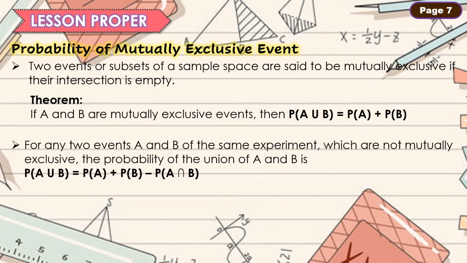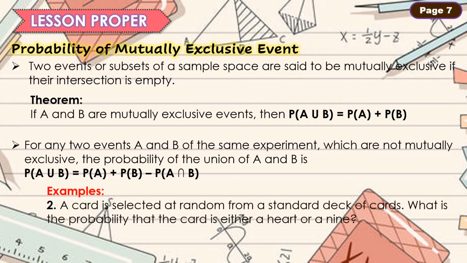Another, for any two events A and B of the same experiment which are not mutually exclusive, the probability of the union of A and B is the sum of the probability of A and B minus the intersection of the probabilities of A and B. For example, a card is selected at random from a standard deck of cards. What is the probability that the card is either a heart or a 9? So, in this probability, ang event natin na heart at 9 ay pwedeng mangyari at the same time. Kaya sila ay not mutually exclusive.